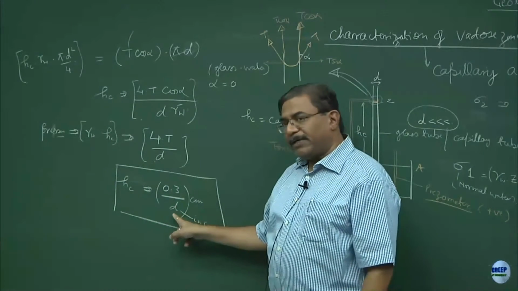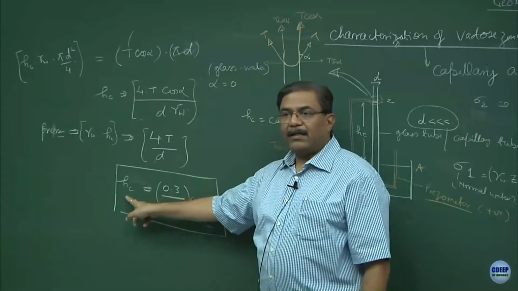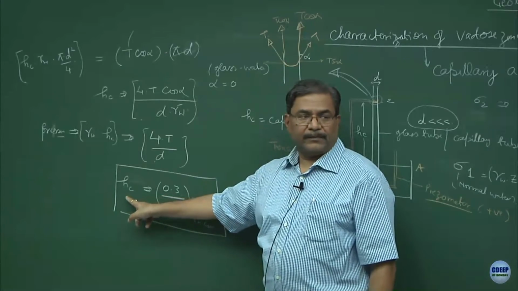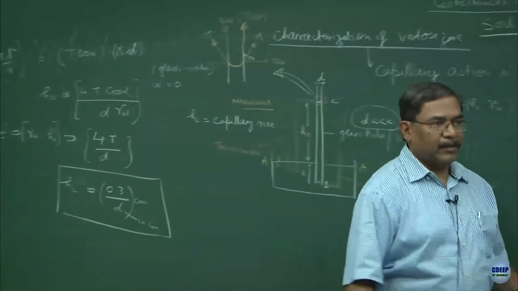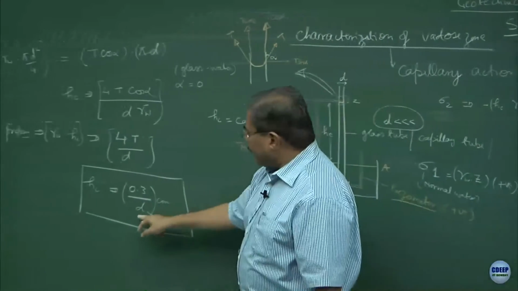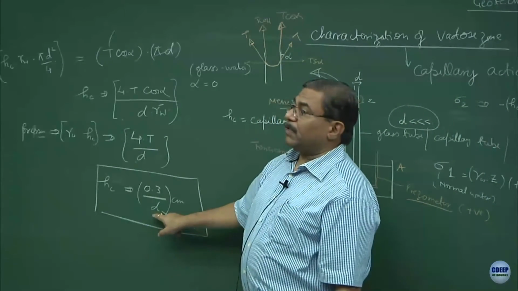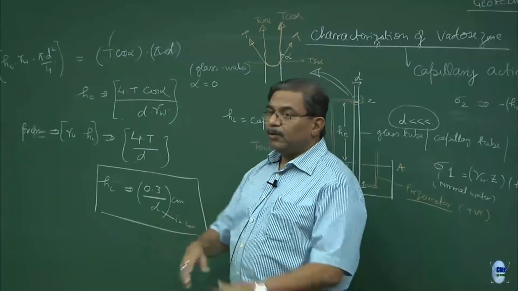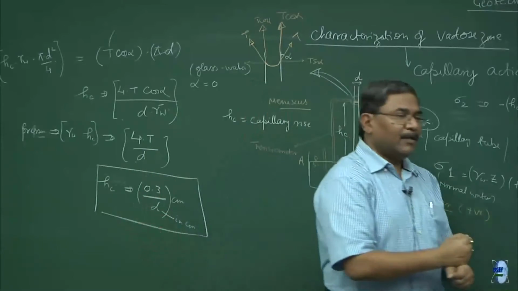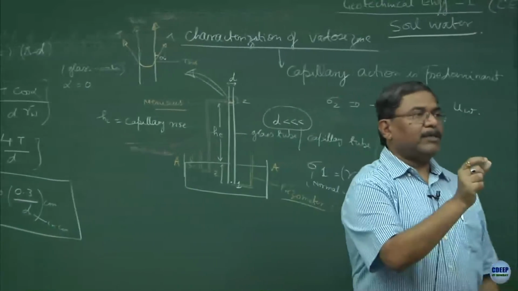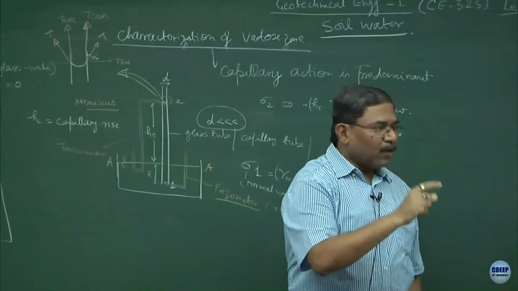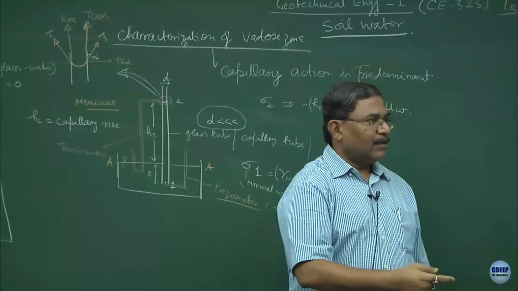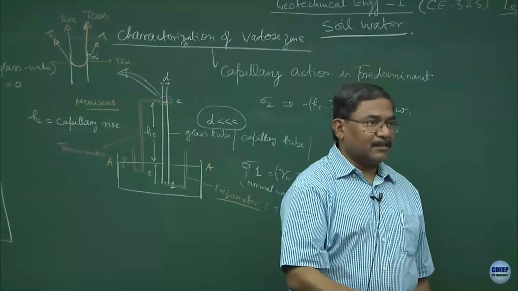Smaller the diameter, higher the capillary action. Agreed? Number 1. I can create this D by compacting the soil. So, a loose material, if I compact it, what am I doing? I am reducing the D size. So, the more and more you compact the soil, the capillary action increases.